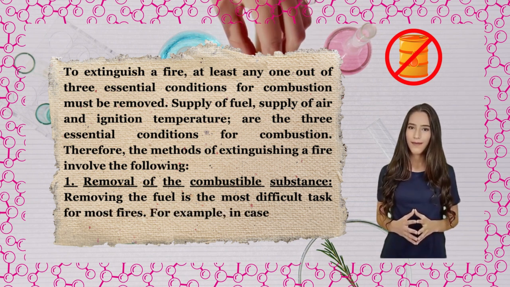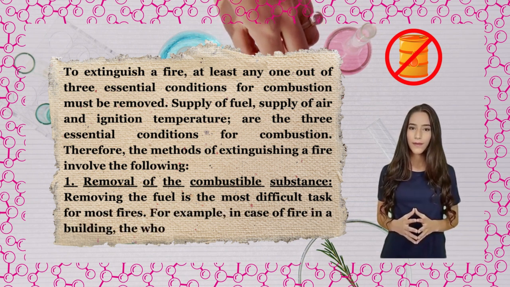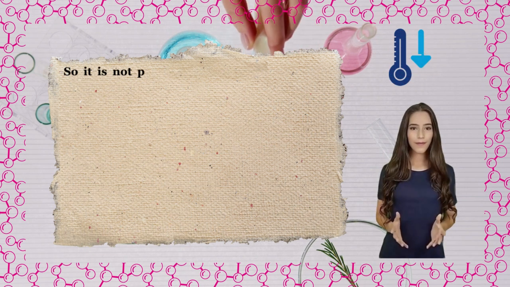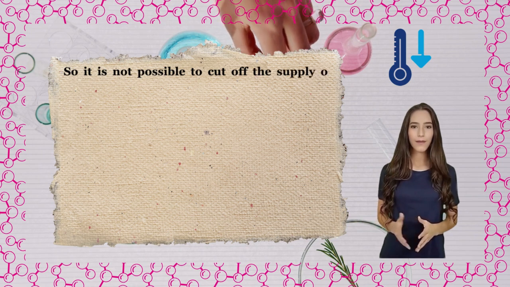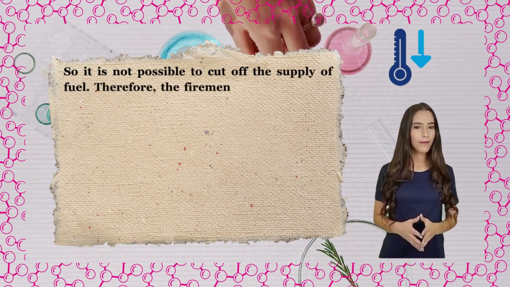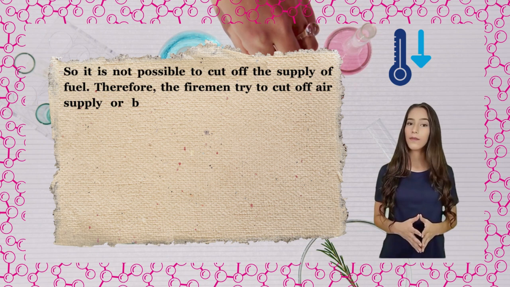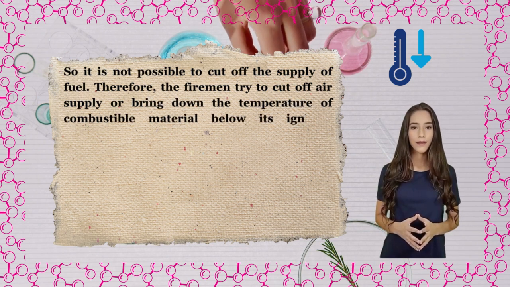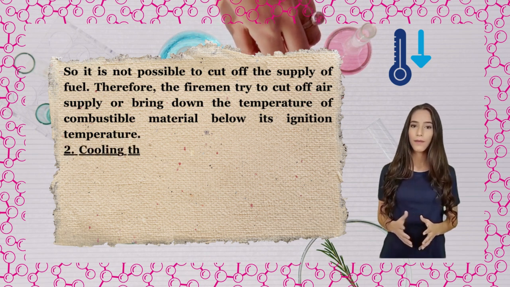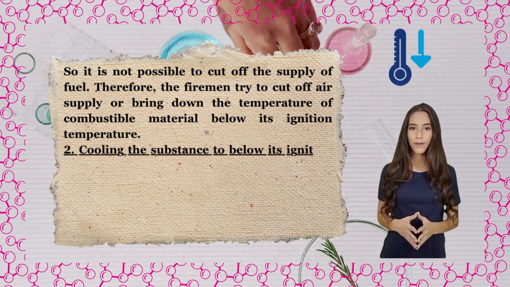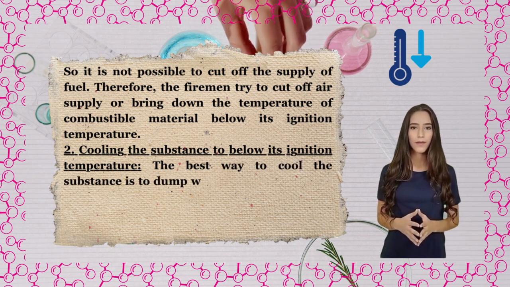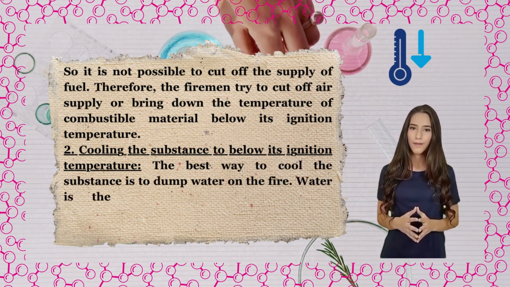For example, in case of fire in a building, the whole building becomes a fuel. So it is not possible to cut off the supply of fuel. Therefore, the firemen try to cut off air supply or bring down the temperature of combustible material below its ignition temperature. 2. Cooling the substance to below its ignition temperature. The best way to cool the substance is to dump water on the fire.